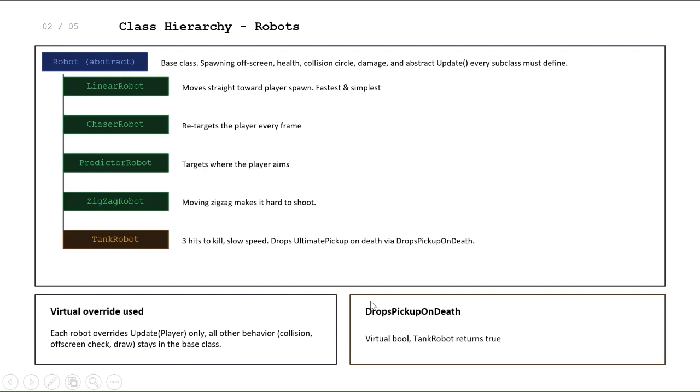And the drop pickup property is a virtual with a default of false. So only the tank robot needs to override it to true. And the robot dodge checks this property on the base type without ever knowing the concrete type, and that is the polymorphism.